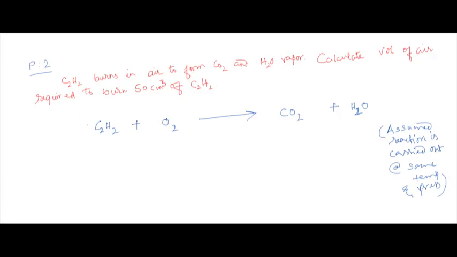Okay, what should be our first step? Our first step should be balancing the equation. Here there are 2 carbon, so I'll put here 2. And here there are 2 hydrogen. Already there are 2 hydrogen, but I have to make this even. So let me put 2 over here.